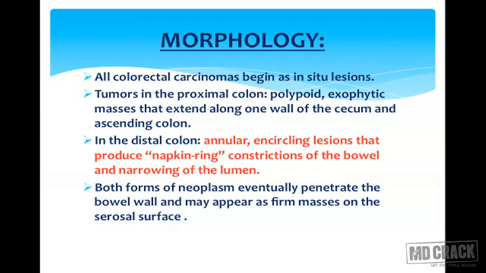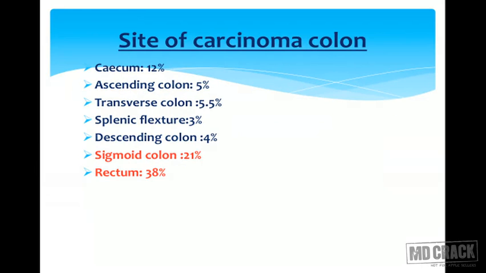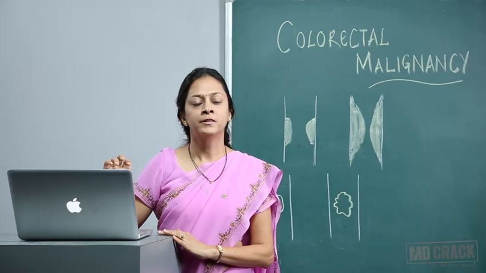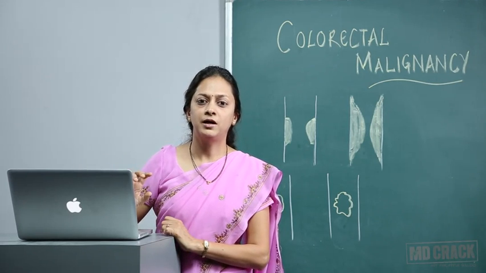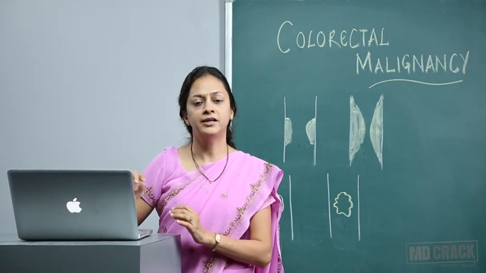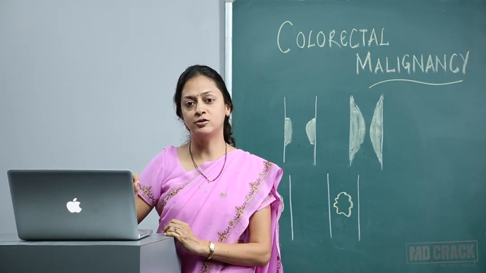Site of carcinoma colon. Now this is a very important slide, as you will see the percentage of carcinoma occurring in different parts of the colon. The question which is very commonly asked is which part of the colon will have the higher percentage, that is, rectosigmoid.